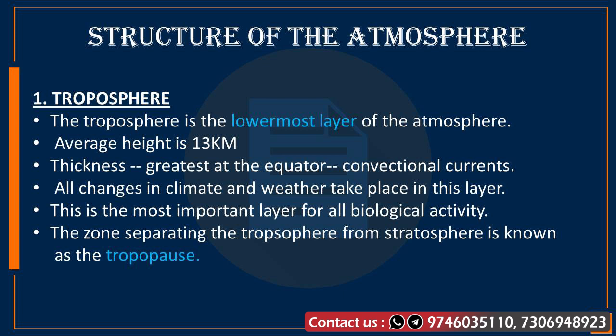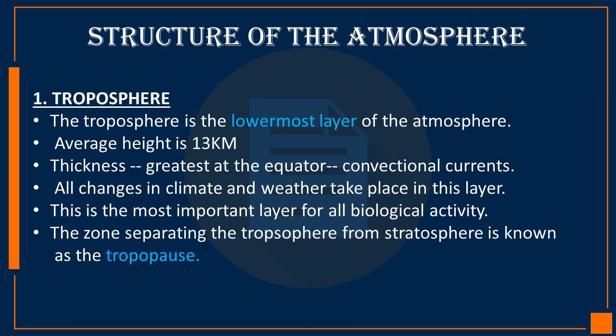Then, the zone separating the troposphere from the stratosphere is known as the tropopause. Don't get confused: the zone separating the troposphere from the stratosphere is known as the tropopause. The air temperature at the tropopause is about minus 80 degrees Celsius over the equator and about minus 45 degrees Celsius over the poles, and the temperature here is nearly constant. So this is all about the troposphere.